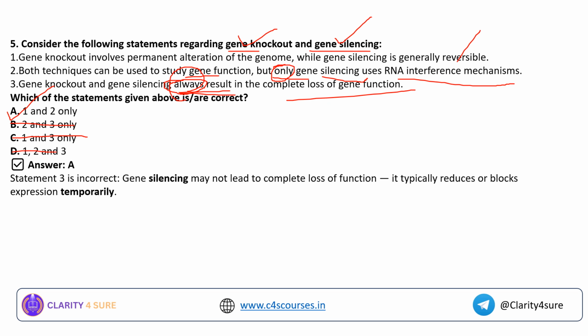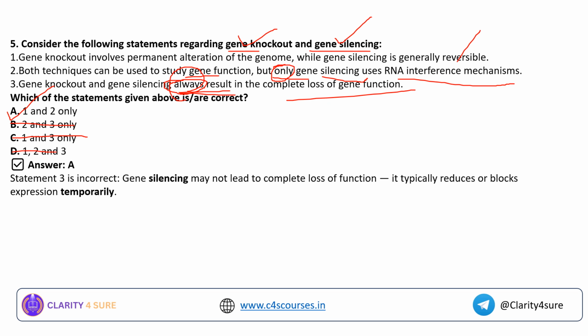It will take that particular nucleoside to the exact place in the DNA where a particular gene or enzyme has to be deactivated. So for that, this RNA interference, which will act as a template, becomes important. So I hope the concept of gene knockout and gene silencing is clear to you now by this question.